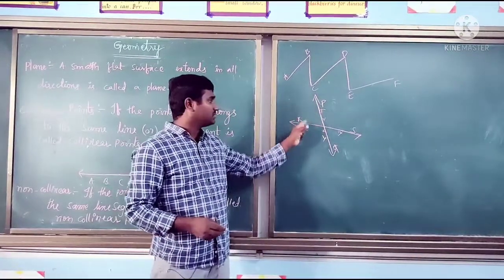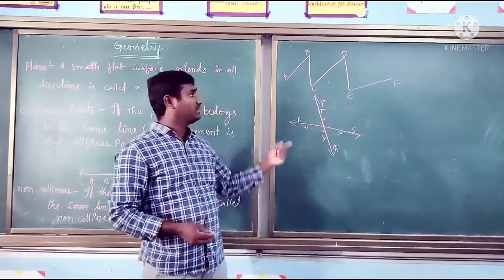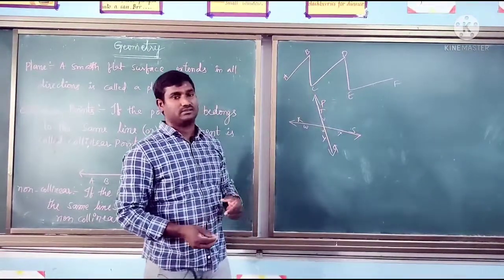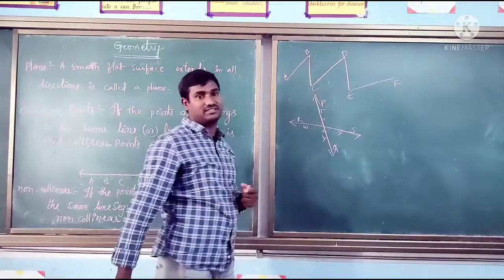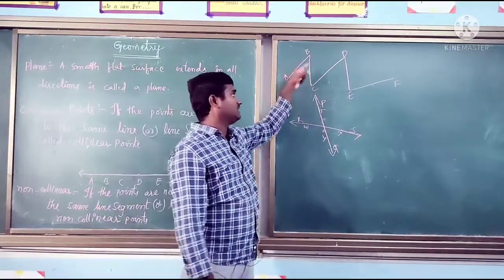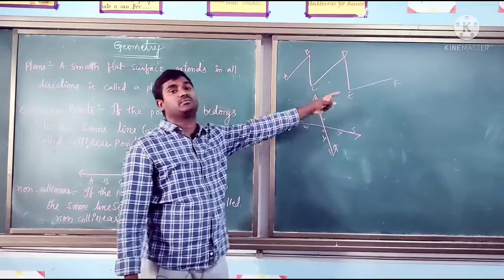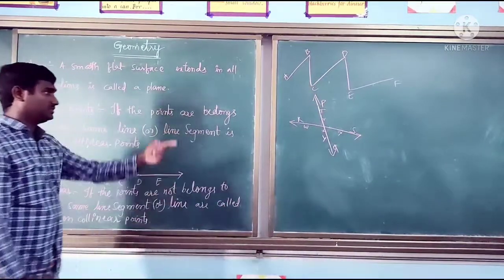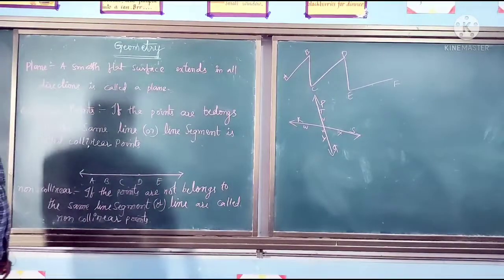No, because those do not belong to the same line. Here A, B, C, D and E, F are different line segments. So the points A, B, C, D, E, F are not collinear points in this figure. These are non-collinear points. Okay, so this is the example for non-collinear points.